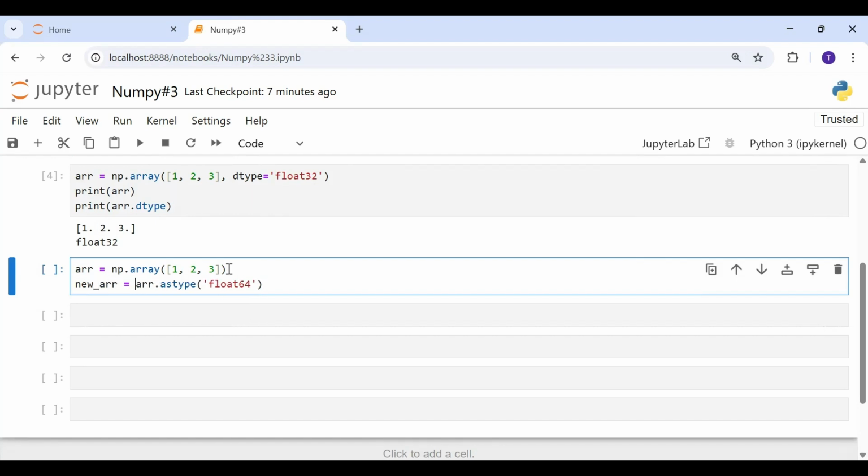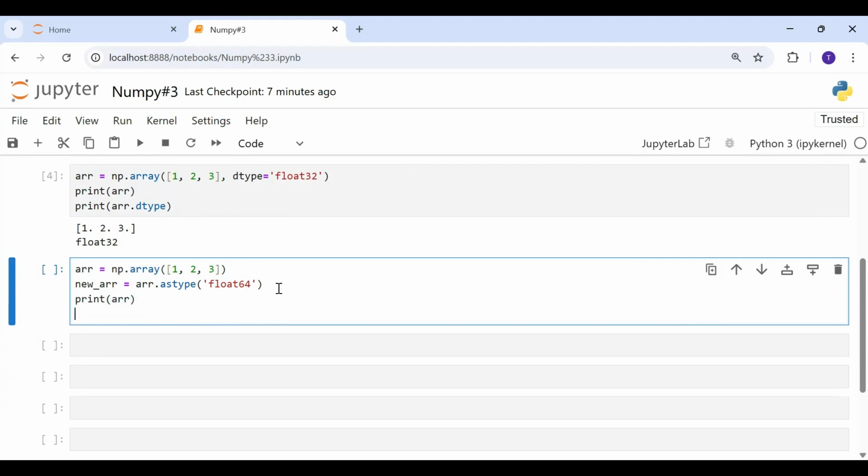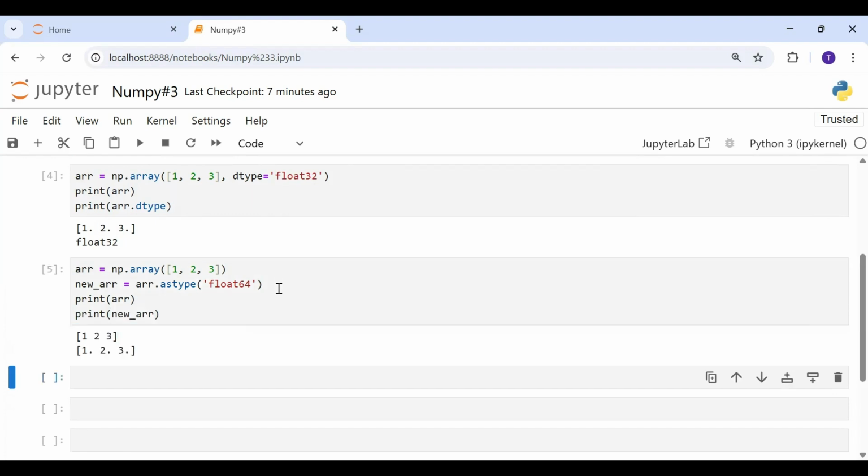Why? Because the changes that we are doing here do not change the original array. The original array will remain as it is, so we need to save this to another variable. Let's print our array and also print new_array.